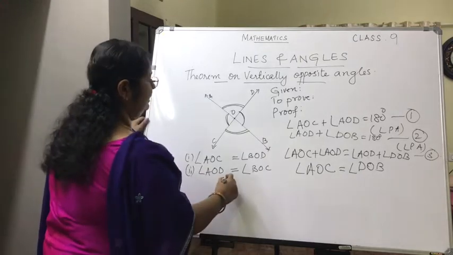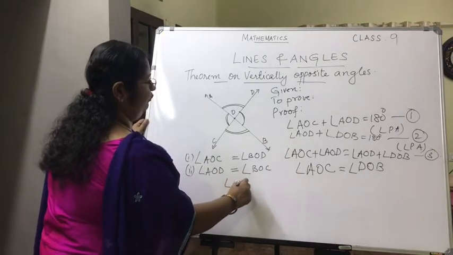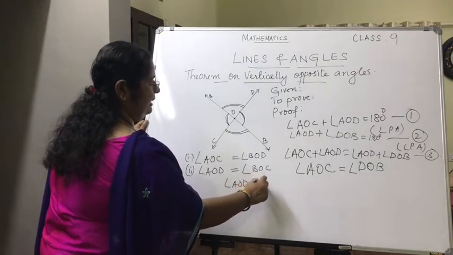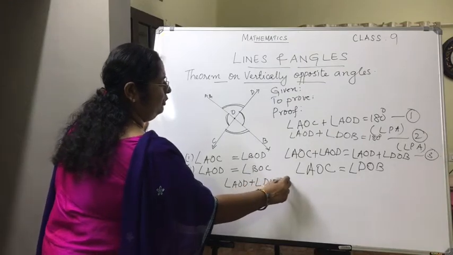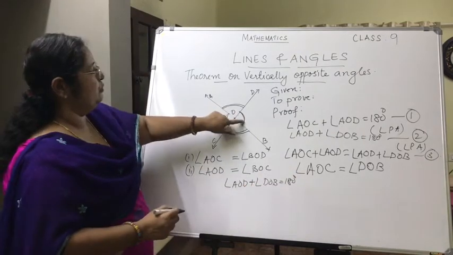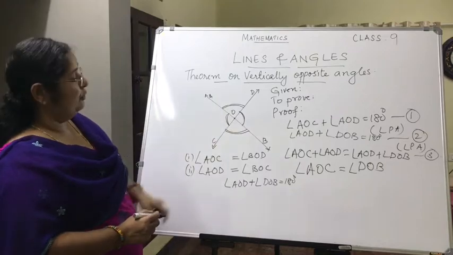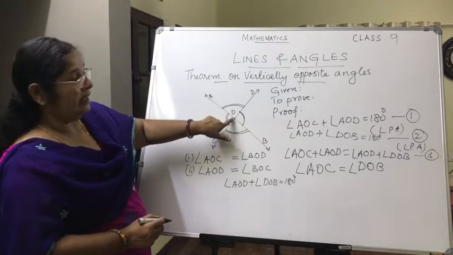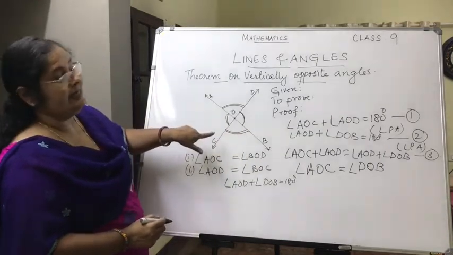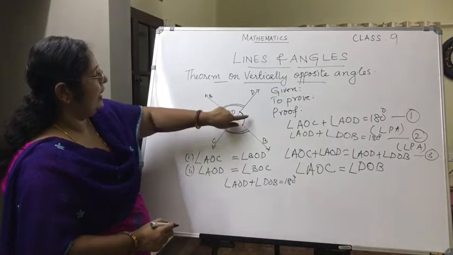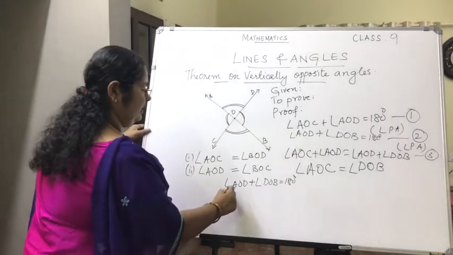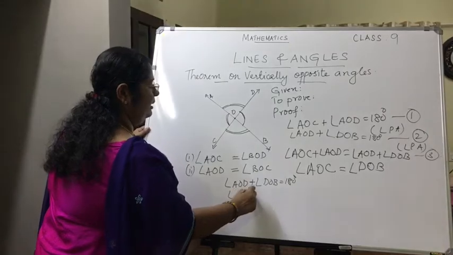So angle AOD plus angle DOB is equal to 180 degrees. These two angles. Then take the ray OB falling on the line CD.